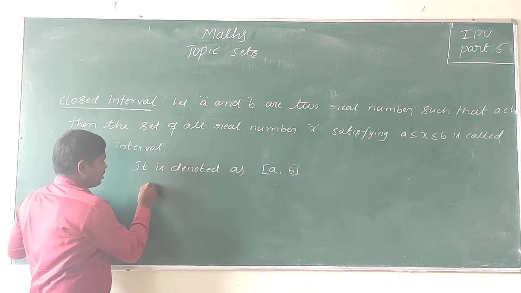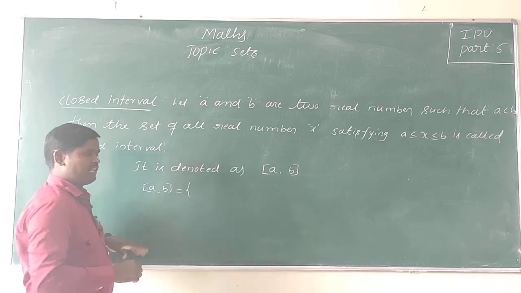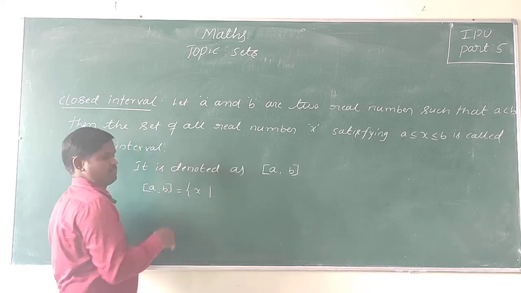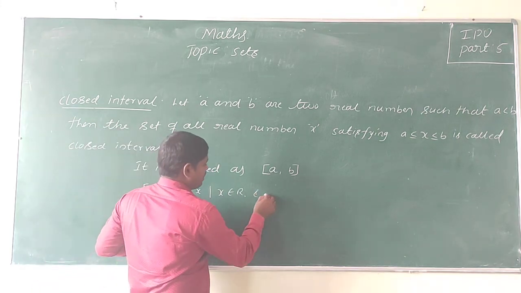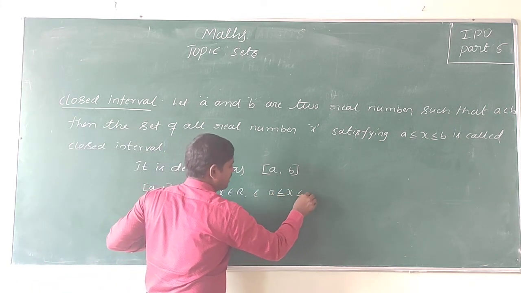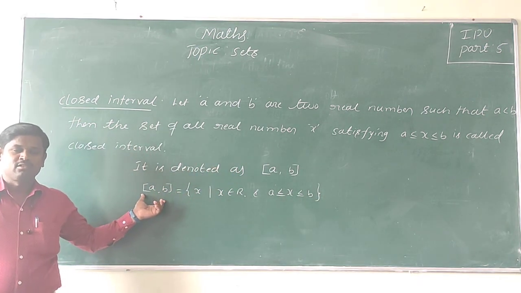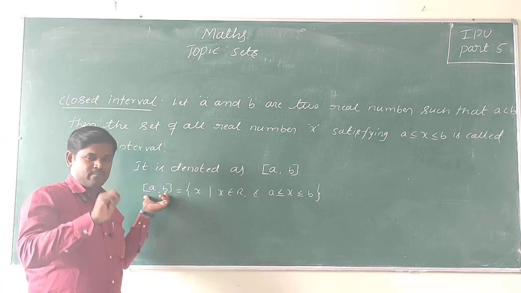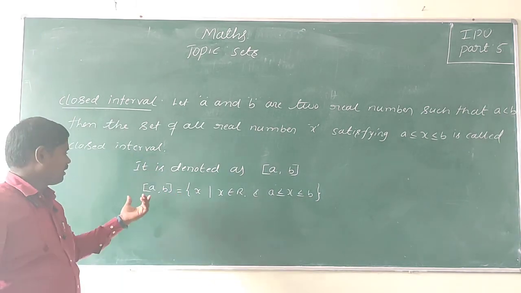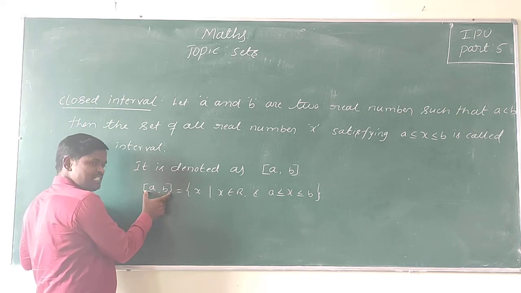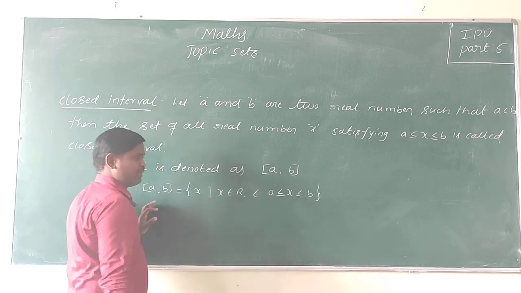The closed interval A comma B is a set of all real numbers X such that X belongs to R, X is a real number, and A less than or equal to X less than or equal to B. So this is called a closed interval. This is also one of the sets, so your conditions are applied. The closed interval A comma B is the set of all real numbers X such that A is less than or equal to X less than or equal to B.